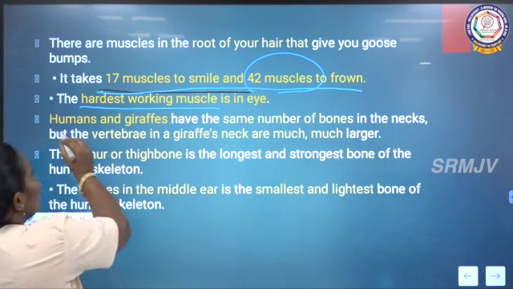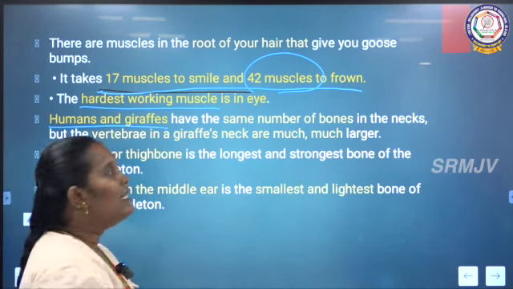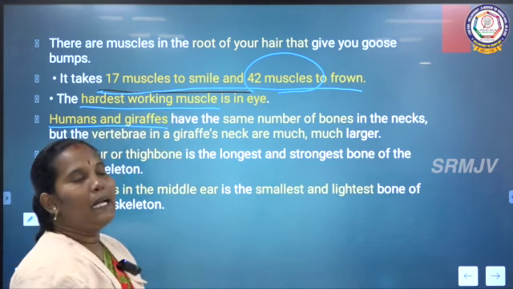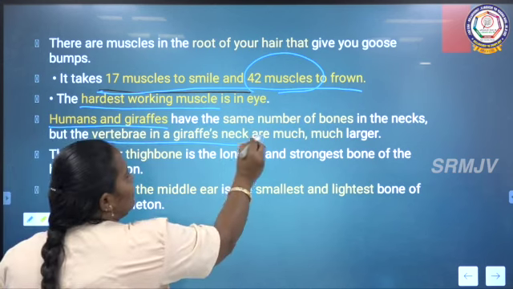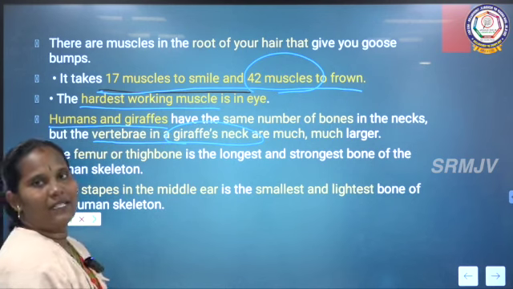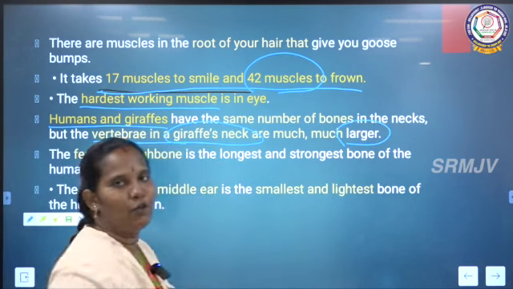Next is human and giraffe. Human and giraffe both have the same number of bones, but the vertebral column in the neck part of the giraffe is much longer compared to the human being.